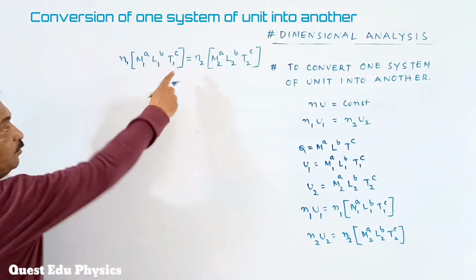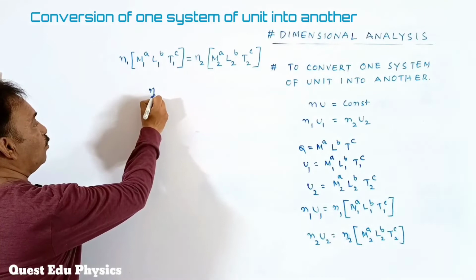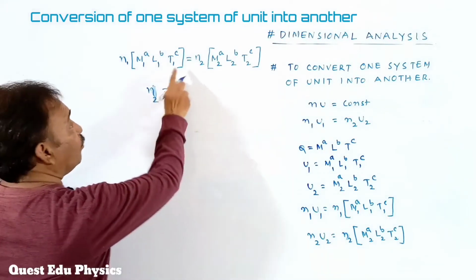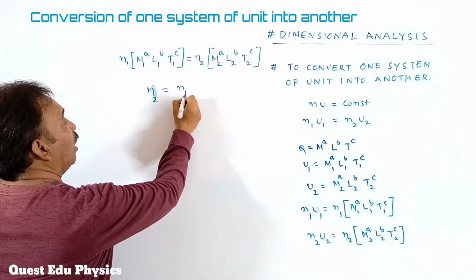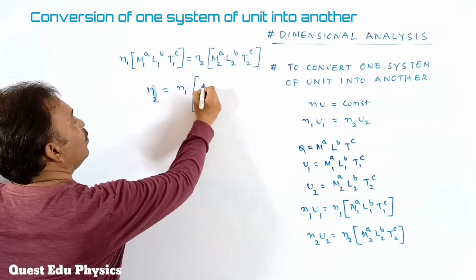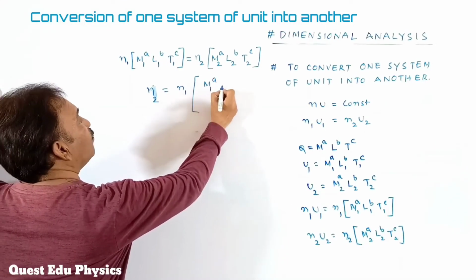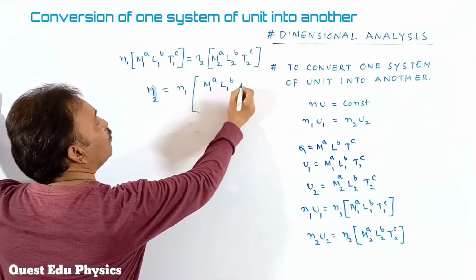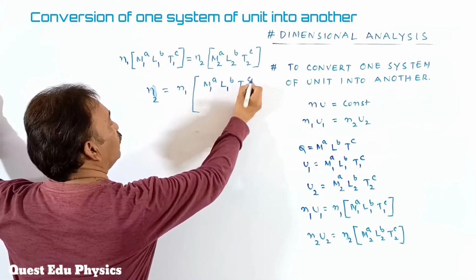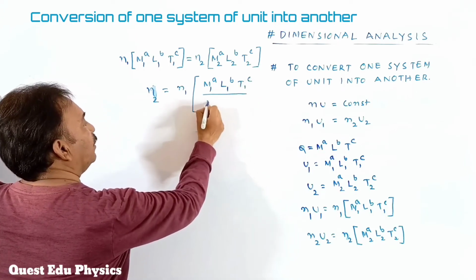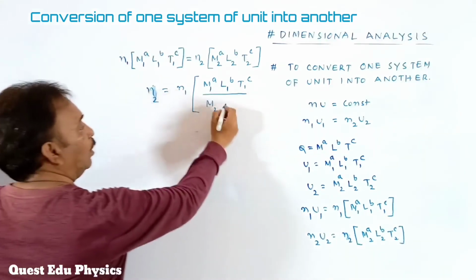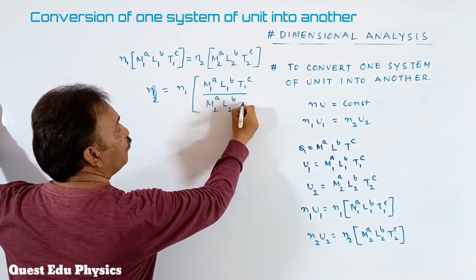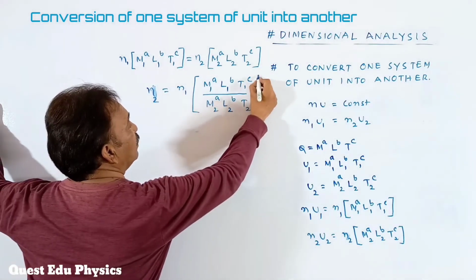Here I am writing with respect to N2. N2 can be written as N1 of M1 to the power of a, L1 to the power of b, T1 to the power of c, divided by M2 to the power of a, L2 to the power of b, T2 to the power of c.